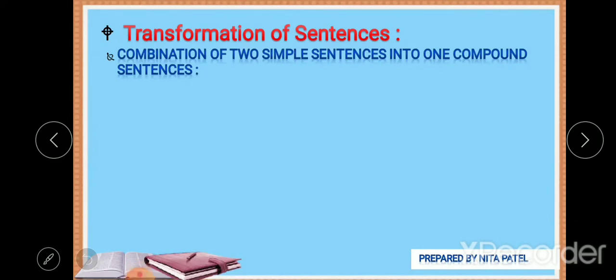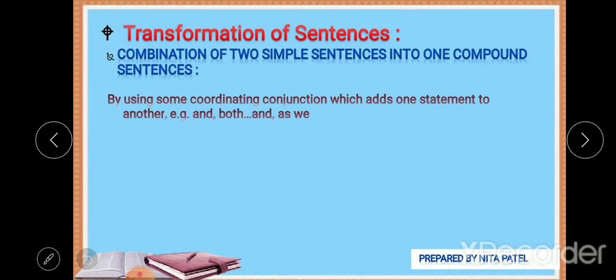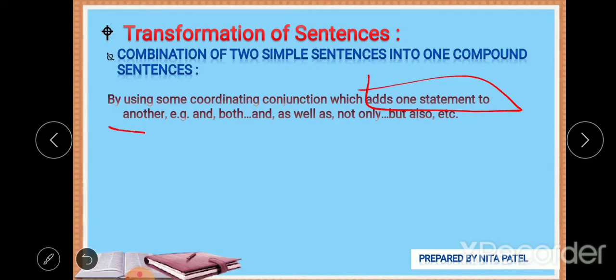Next, we will see the combination of two simple sentences into one compound sentence. So the same rules are here. The first one is by using coordinating or correlative conjunctions which add one statement to another.